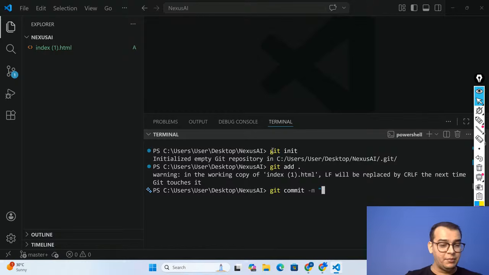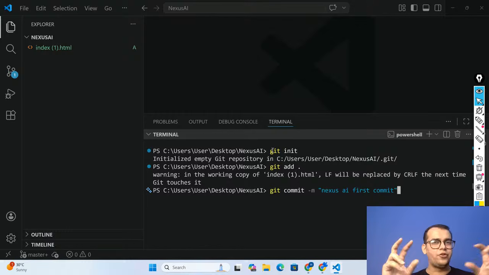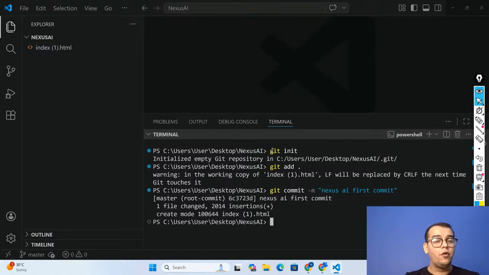Git commit with the message, and I'm writing "Nexus AI first commit". You can write anything. Always remember, whenever you write a message or text, write it in double quotes. Press enter. Now, where will you add your code? You have created an online folder, but you have not given Git the address, so Git will be confused. There are many other GitHub repositories in your account.